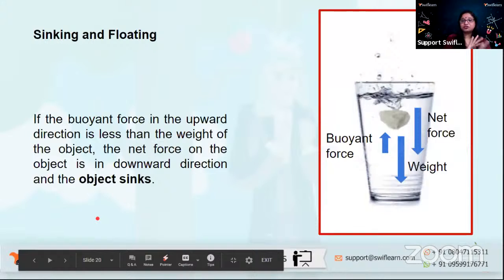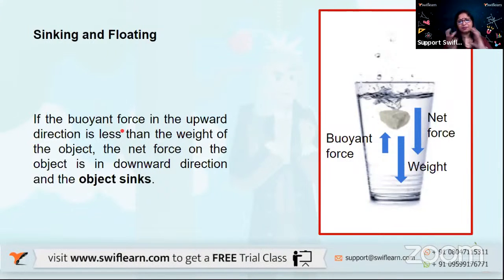Then let us try to apply this concept of buoyant force to sinking and floating. If this buoyant force, which is acting in the upward direction, is less than the weight of the object, what is happening is the weight of the object is going to act downwards, and this force, which is acting upwards, is less.